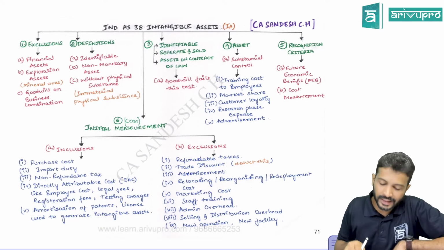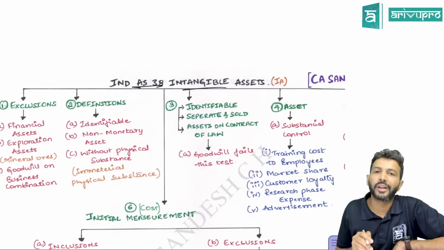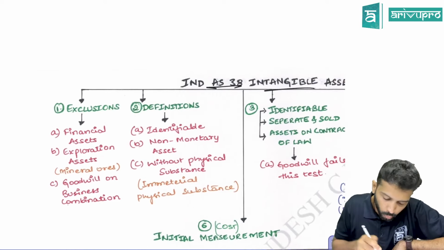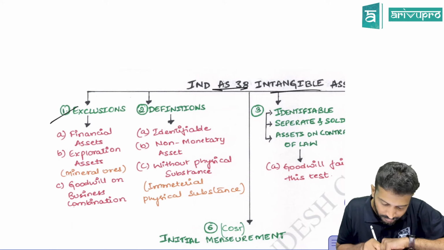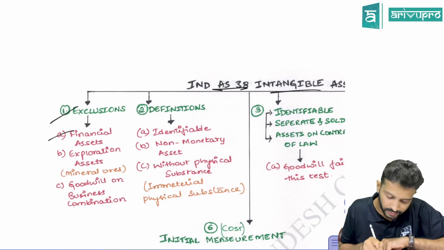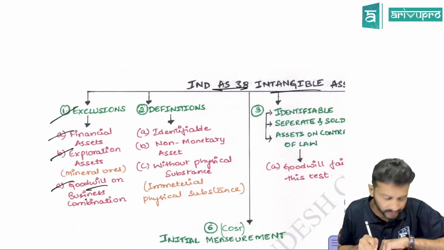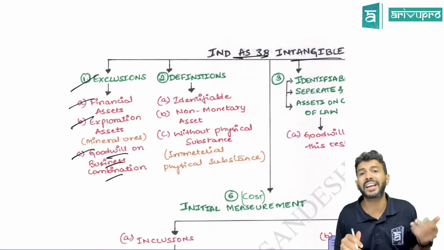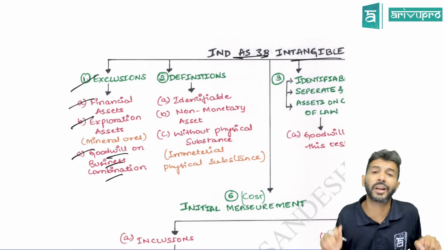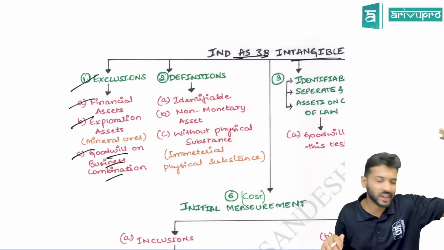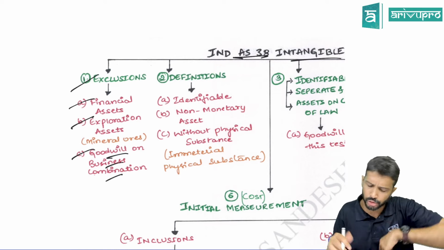People, let's quickly revise Ind AS 38 Intangible Assets with the help of our chart book. First, exclusions. There are a few exclusions. Financial assets will get covered elsewhere. Any exploration assets, the goodwill that arises on business combination, or any intangible asset you are selling in the ordinary course of business are excluded. And if any intangible asset is leased out, then the leasing standard will apply. These are certain exclusions.